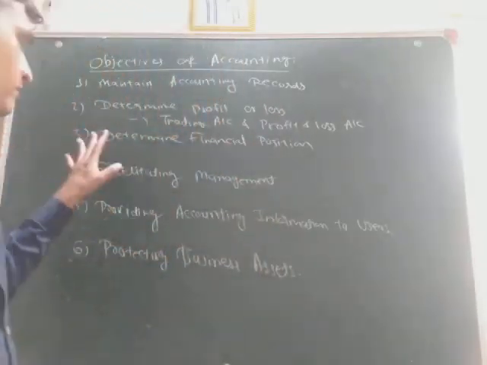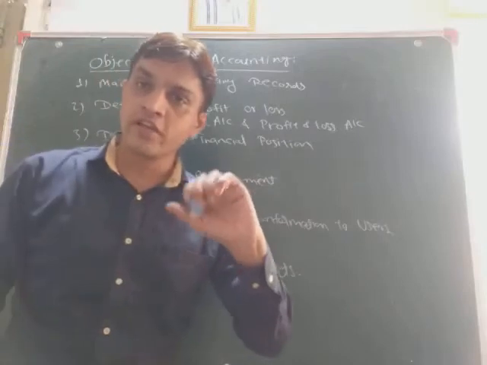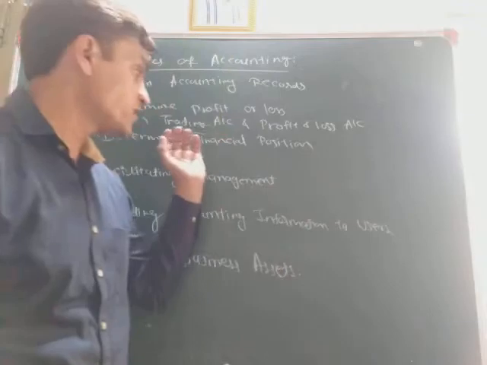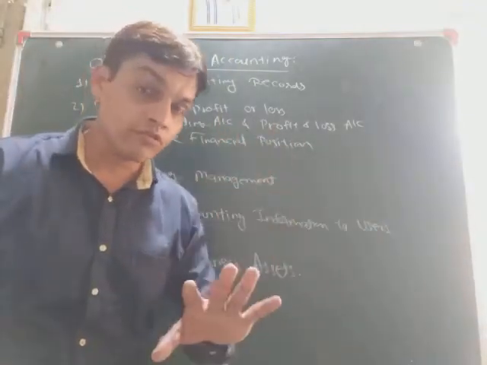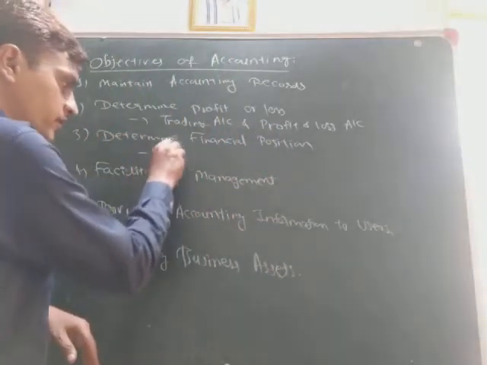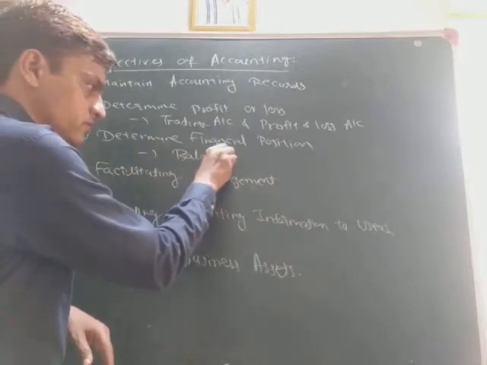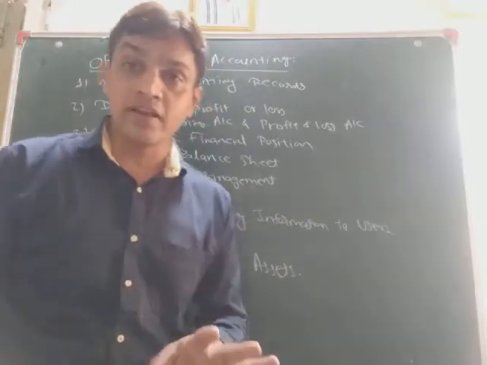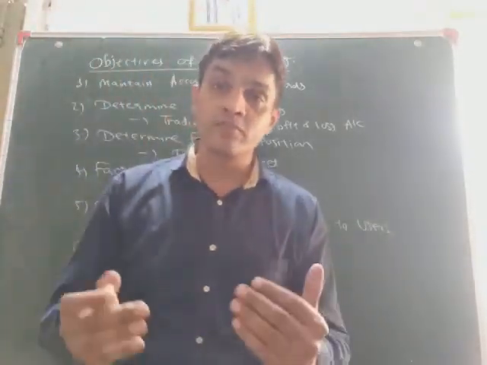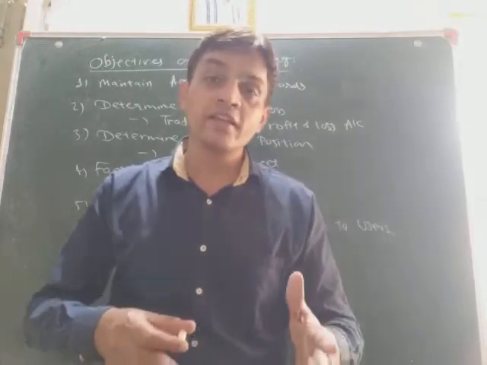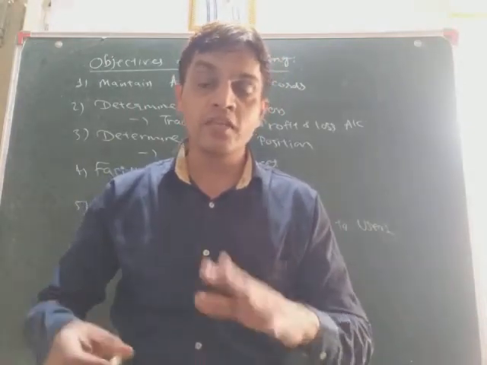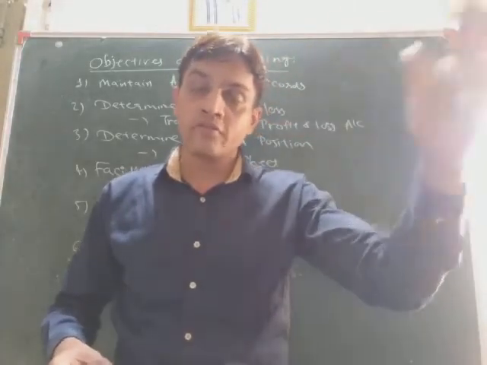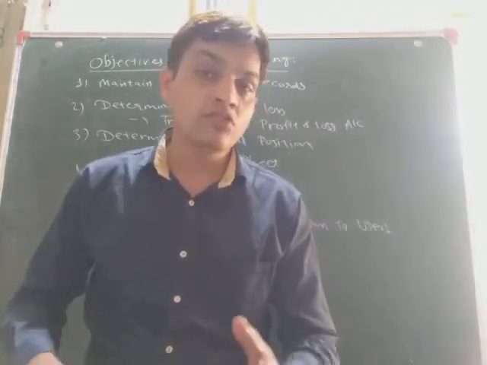Number 3, determine financial position. If we want to know the status of our business, the financial position of our business, then what do we have to prepare? Yes, absolutely, the balance sheet. By preparing that, we can know the position, because in this we mention the liabilities and assets. Liabilities means money that we have to pay to another party.